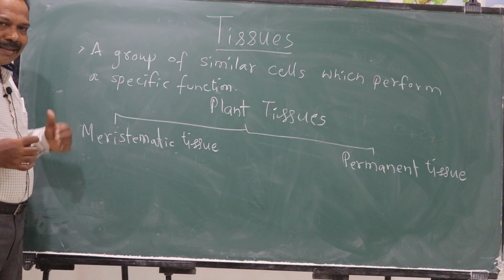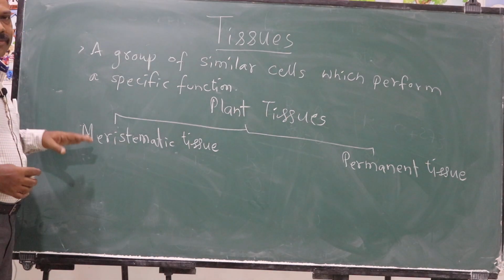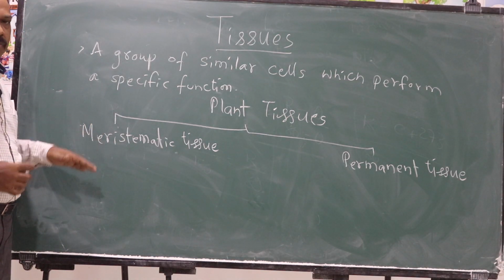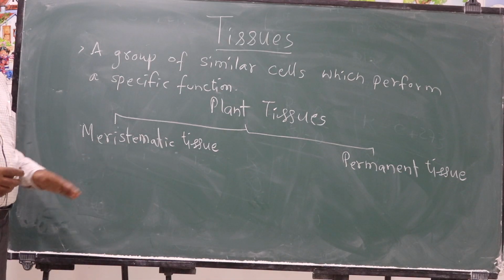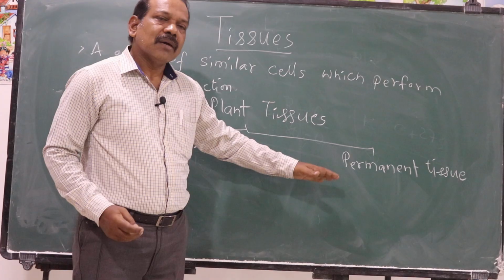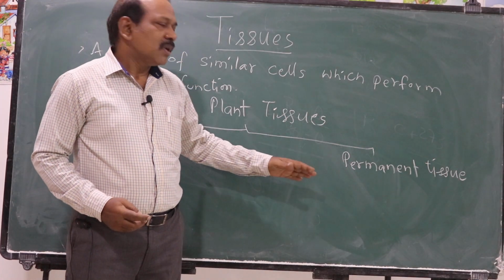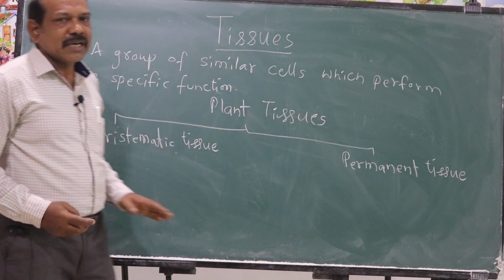Today in this session we will be discussing in detail about meristematic tissue. What are the different types of meristematic tissue and what are their specific functions we will be discussing, and maybe in the next session we will be discussing permanent tissue. What are the different types of permanent tissues and what is their function, we will study about that.